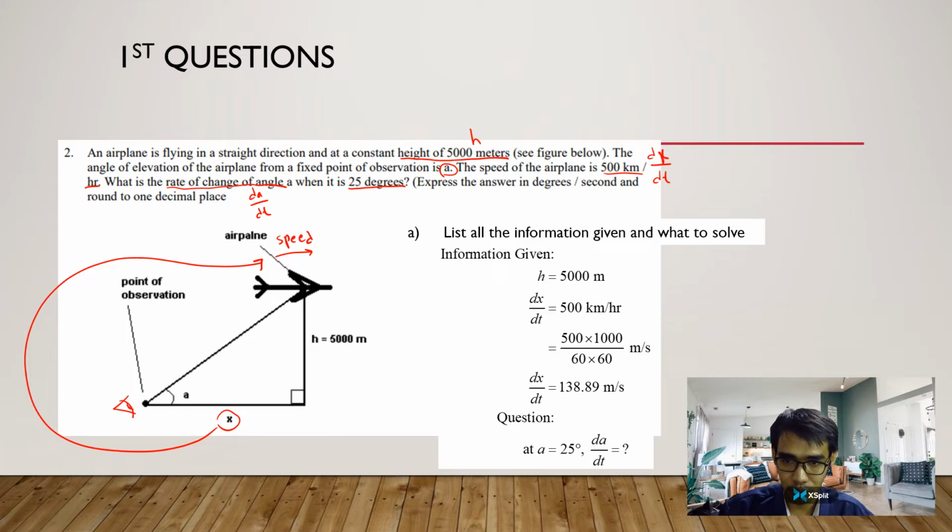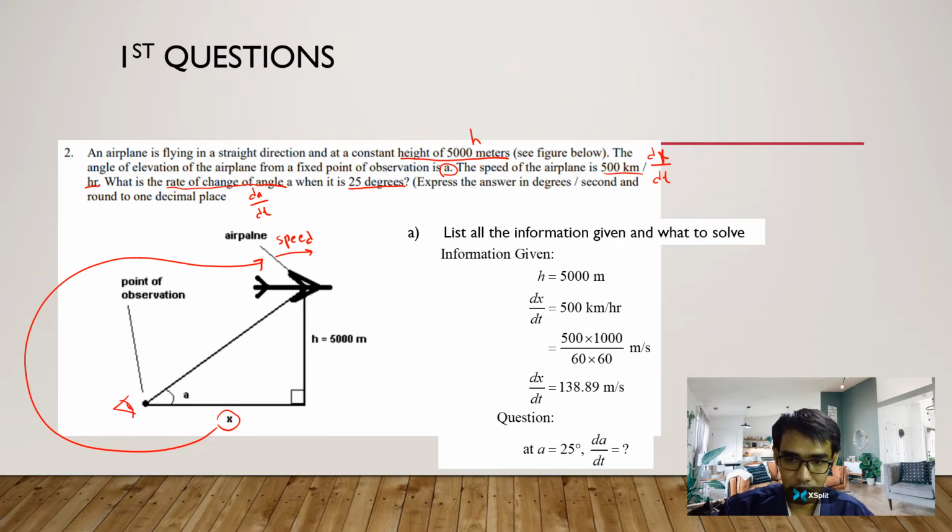So dx over dt is 500 km per hour, but we change it to meter per second because h is in meter, so dx over dt should be in meter also. So 500 times 1000 we get in meter, divided by 60 times 60, for 60 minutes and 60 seconds. So we get dx over dt equal to 138.89 meter per second.